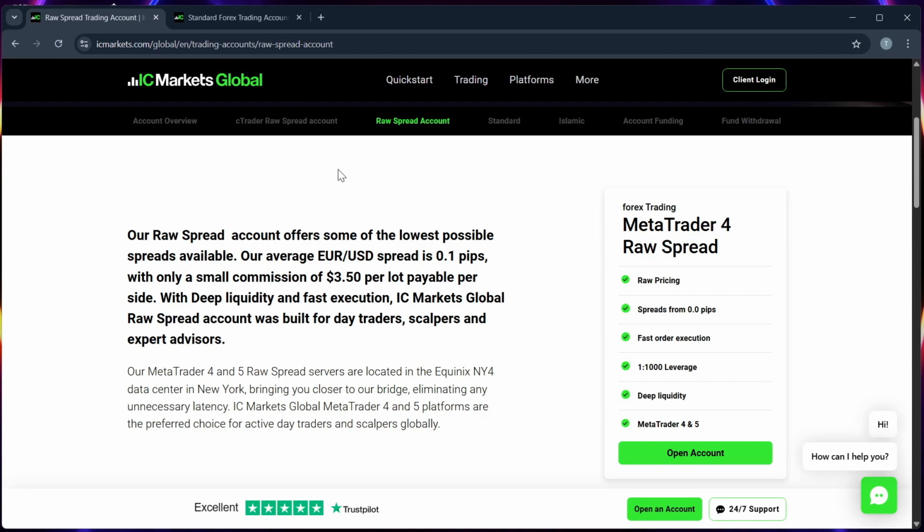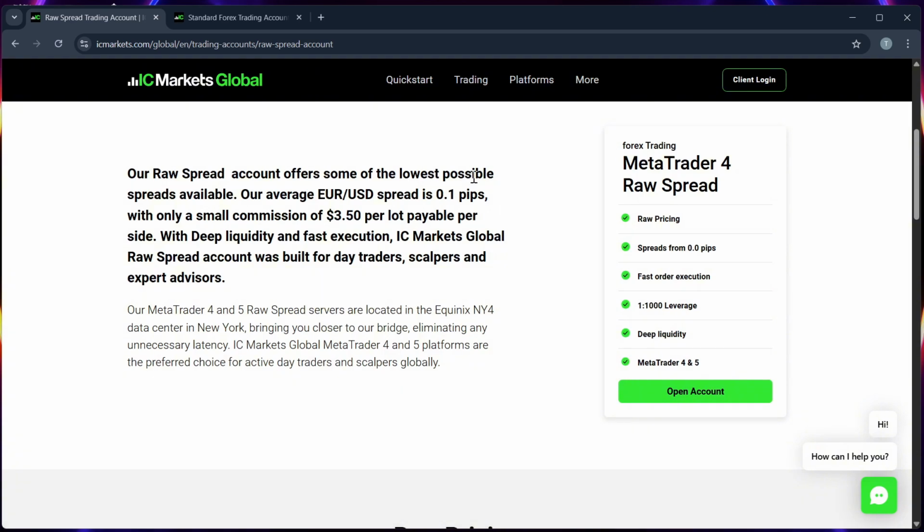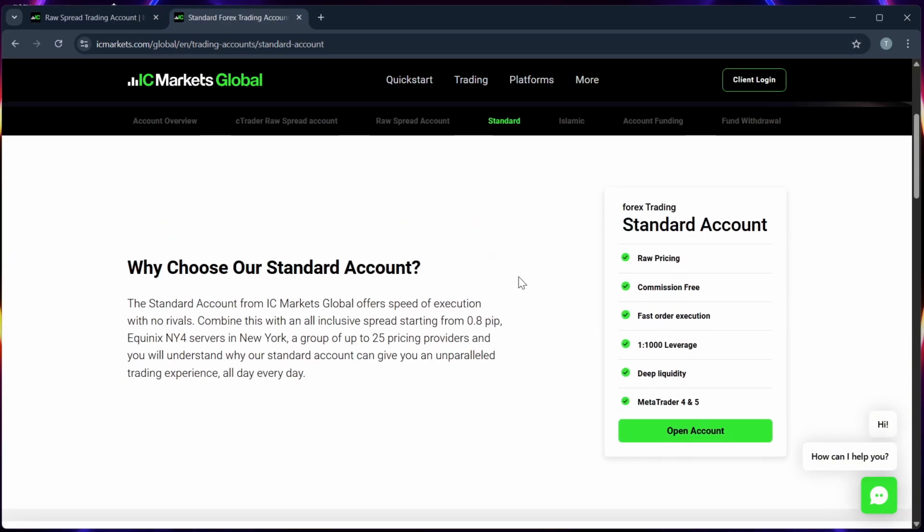Number 3, strategy suitability. Raw spread is better for scalping and algorithmic trading, while standard is more suitable for swing traders or beginners who want simple cost structures.